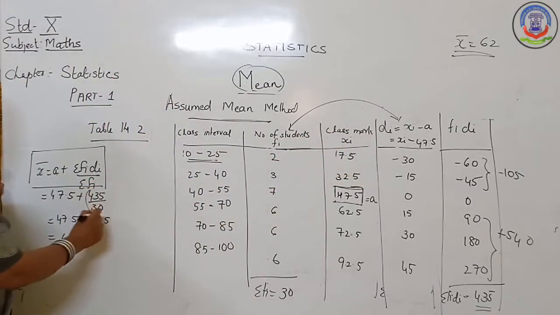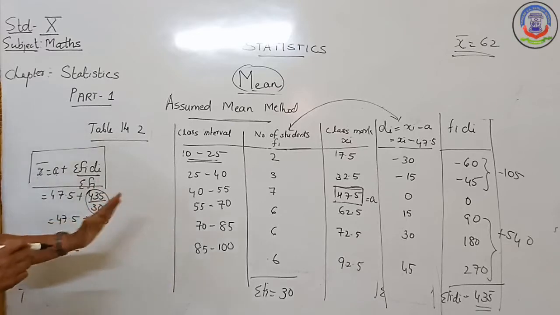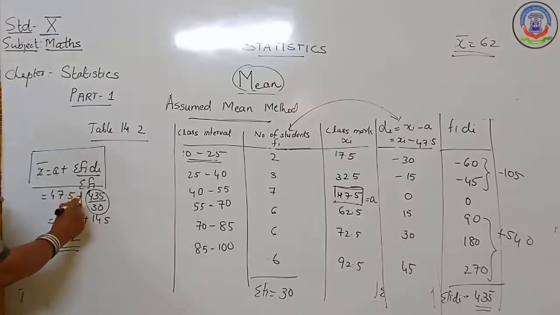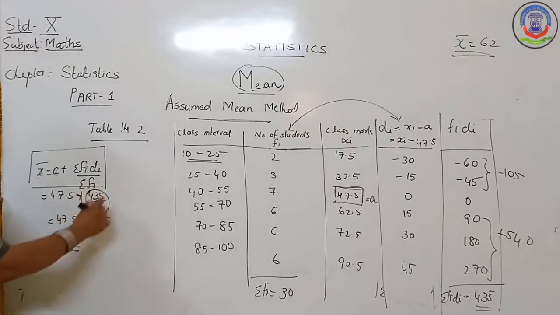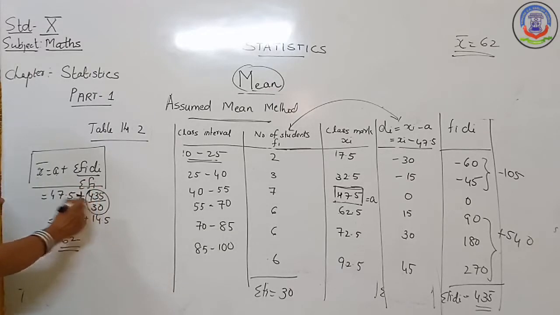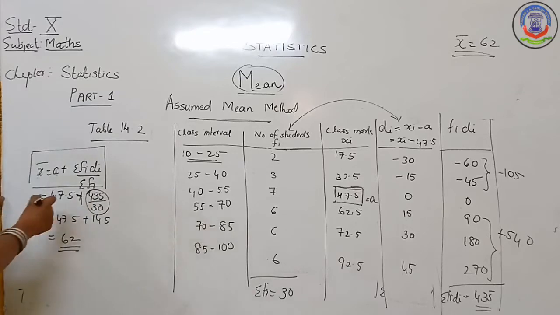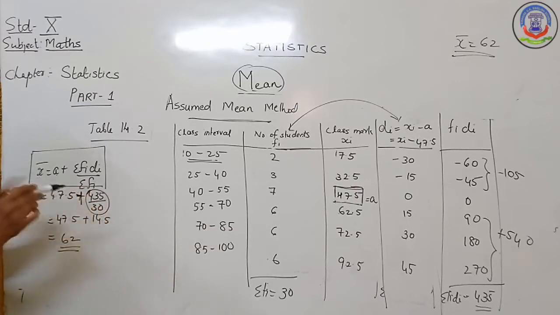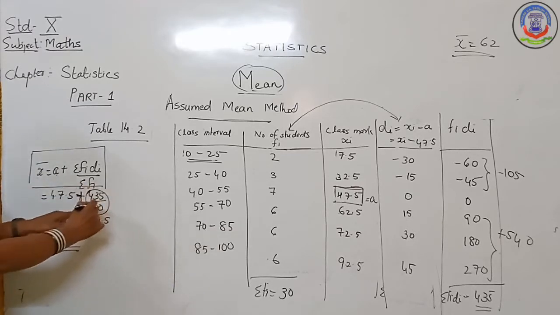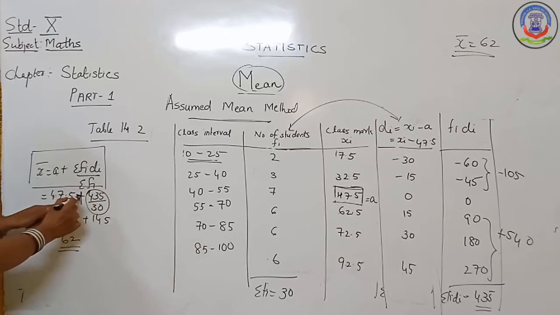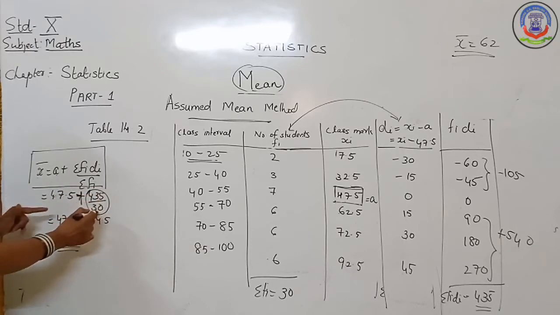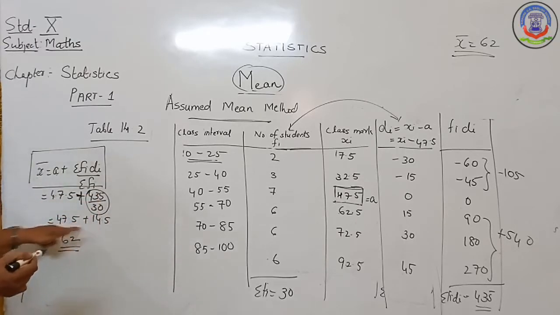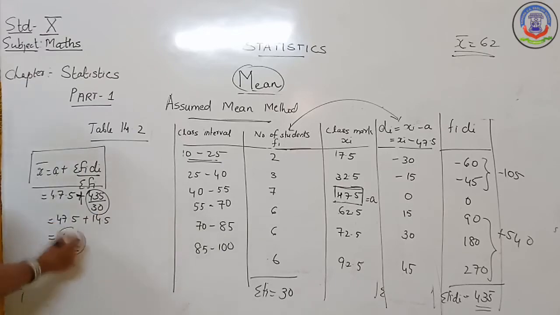Now find that division answer separately, please, because the plus a you have to do after the division. 435 by 30. You should not add 47.5 and 435 to each other. That is the main mistake you are going to commit. First of all you divide, because according to the BODMAS rule, division you do first, then addition. Then 47.5 plus 435 by 30, that is 14.5, and when you add you get the answer 62.